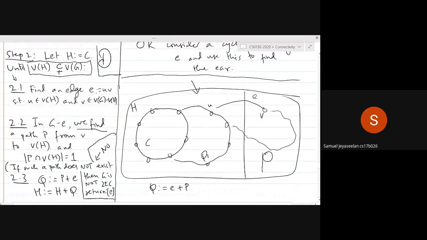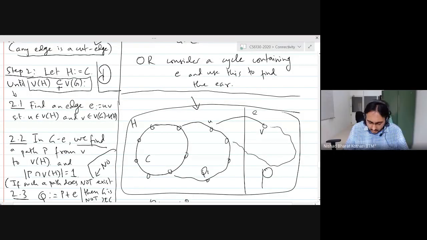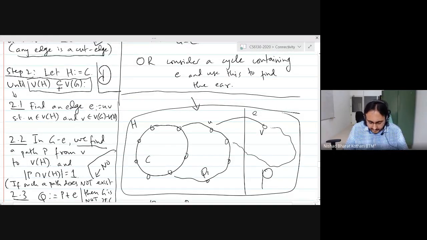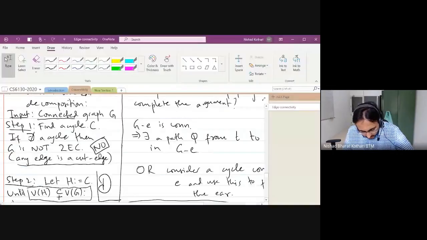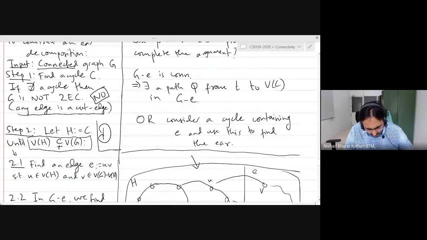That would be order m plus n, which is order n square. In order n square, you can find a cycle because you just do a BFS, you find a spanning tree, and you add one edge and you find a cycle. So that can be done in order n. So that's order n square. So this step 1 here is order n square.